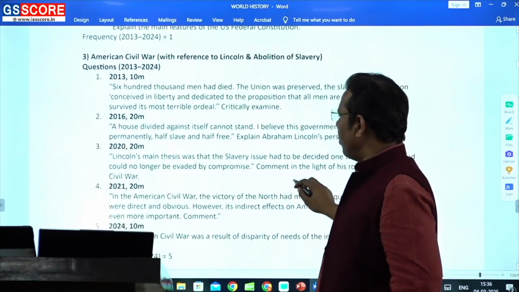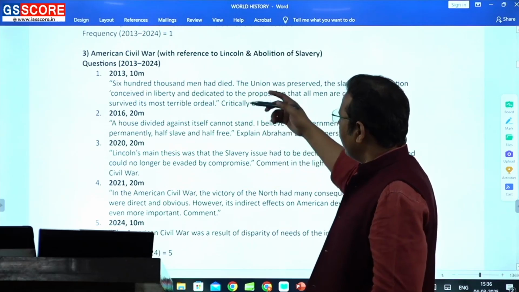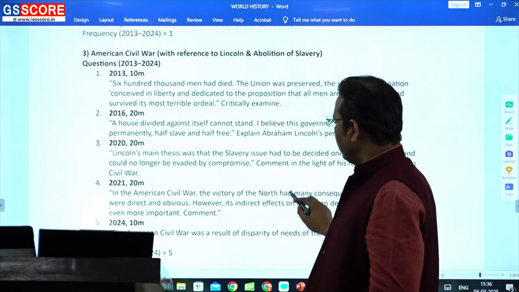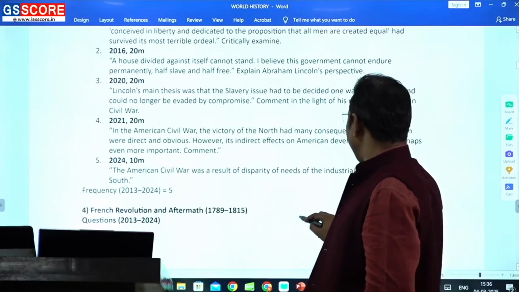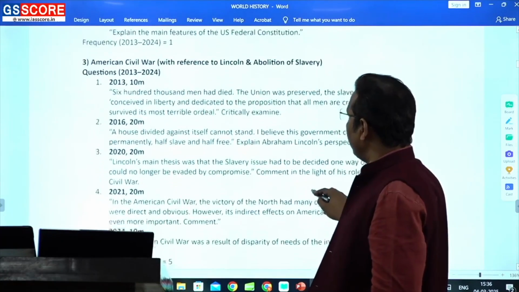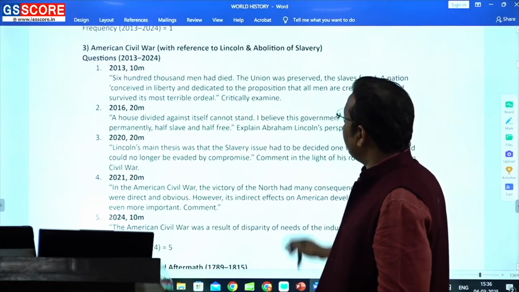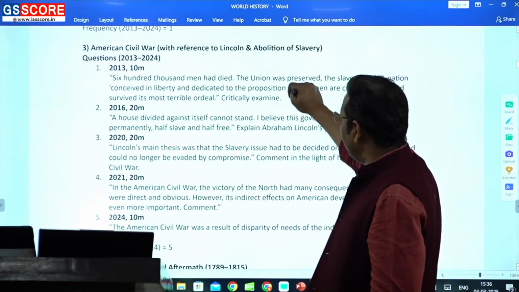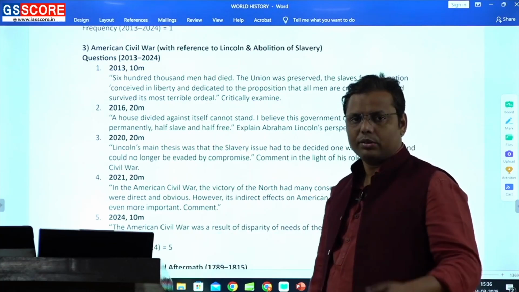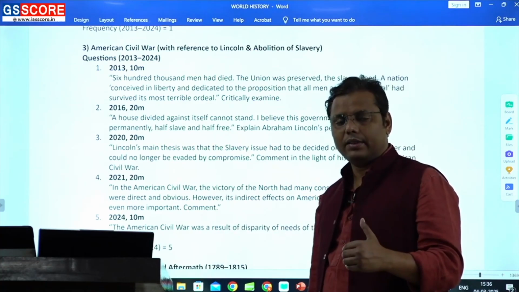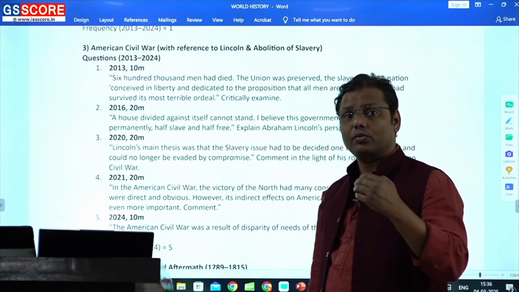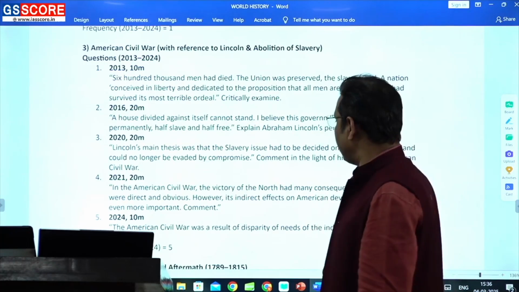American Civil War is important. And again, at regular intervals, in 13, 16, 20, 21, 24, questions are being asked. Whenever you study the American Civil War, don't study it only with respect to Lincoln and the abolition of slavery, because that was a very old dimension of the Civil War. Behind the Civil War there were several other factors, and this is why it should be prepared with other perspectives also.